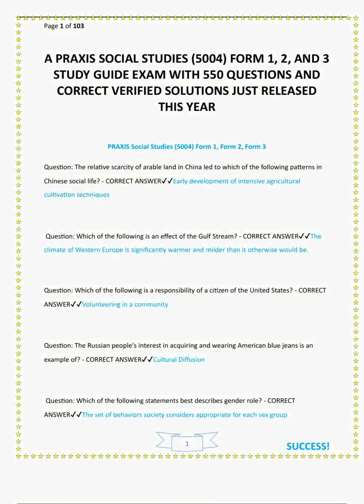Question: the relative scarcity of arable land in China led to which of the following patterns in Chinese social life? Correct answer: early development of intensive agricultural cultivation techniques. Question: which of the following is an effect of the Gulf Stream? Correct answer: the climate of Western Europe is significantly warmer and milder than it otherwise would be.